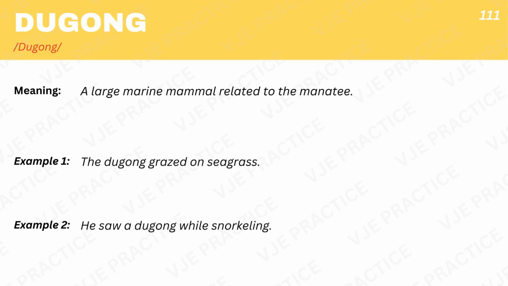Dugong, a large marine mammal related to the manatee. Example 1. The dugong grazed on seagrass. Example 2. He saw a dugong while snorkeling.